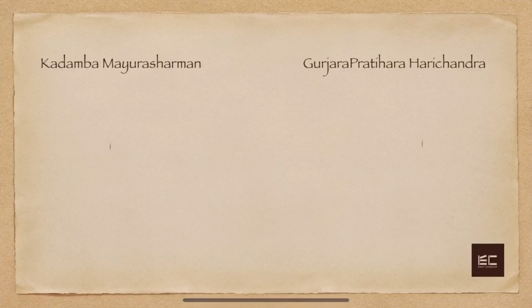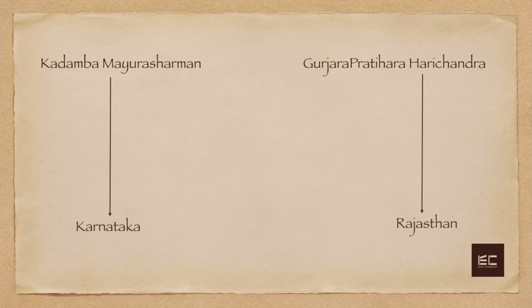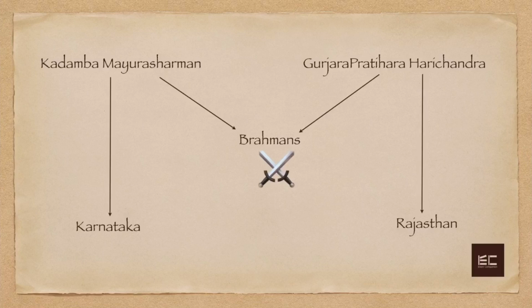Rashtrakuts were not the only family who became kings like these. Other powerful families like Kadamba Mayur Sharnam and Gurjar Pratihara Harichandra were initially Brahmins, and they used their military skills to establish themselves as kings. Kadamba Mayur Sharnam in Karnataka and Gurjar Pratiharas in Rajasthan.